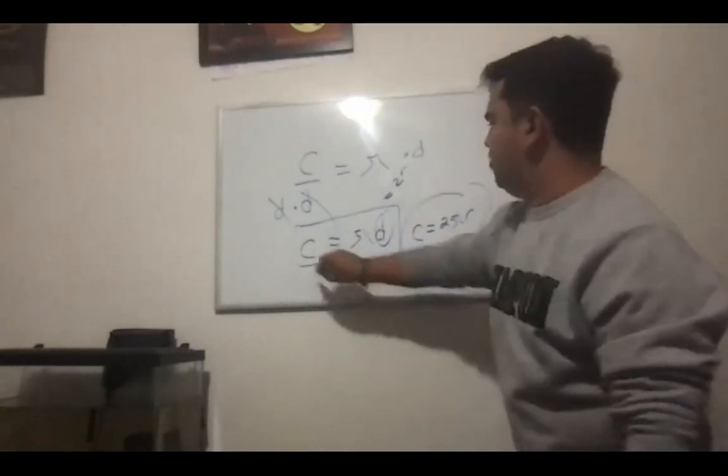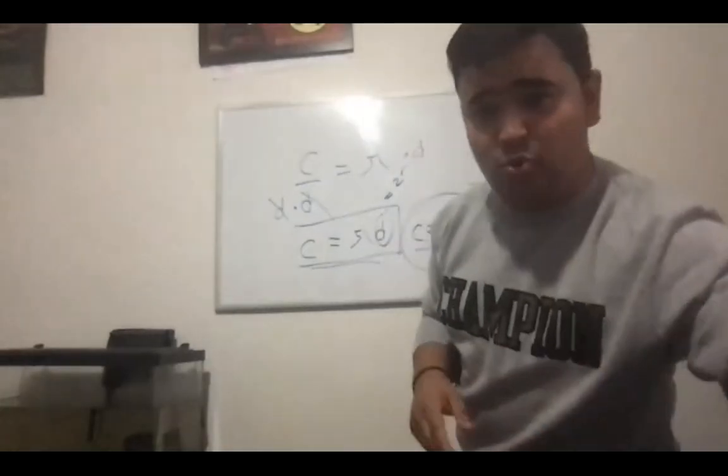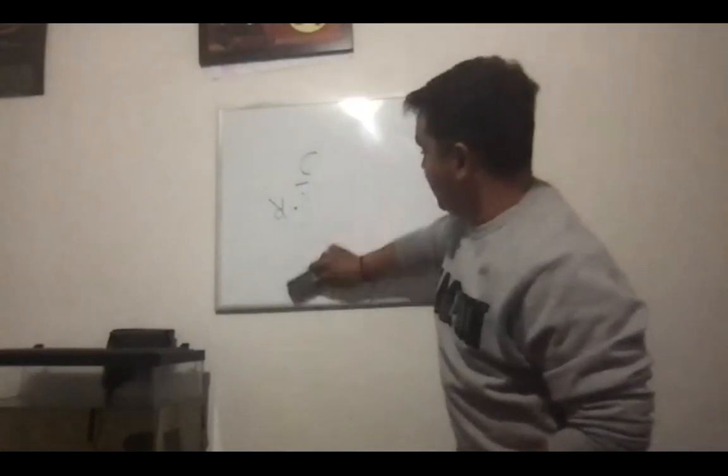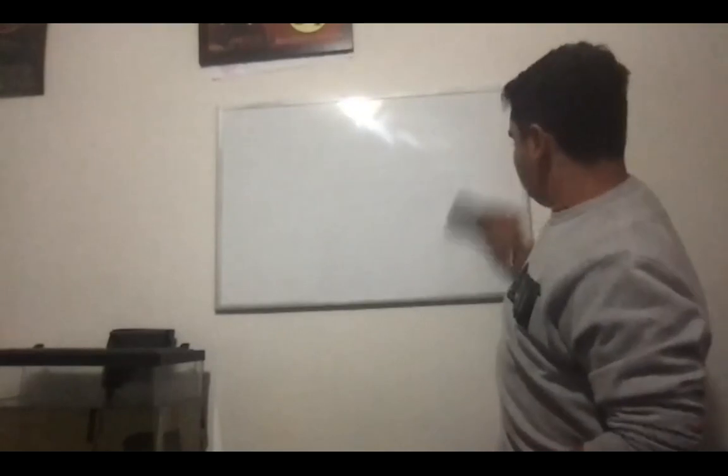You normally get both of these formulas for the FSA, but I just wanted to show you guys a quick lesson on why it works that way and how we actually get the formula for circumference based on the relationship between the circumference and the diameter. Does everybody get that? Yes. Okay, so let's share my screen again.